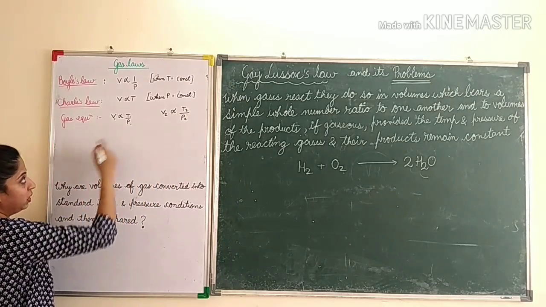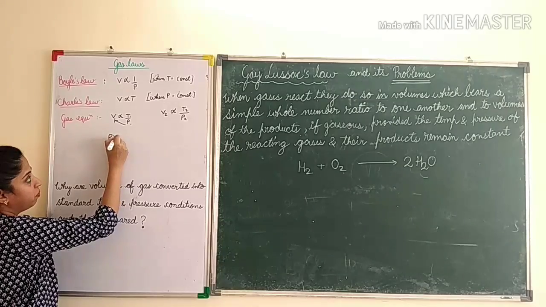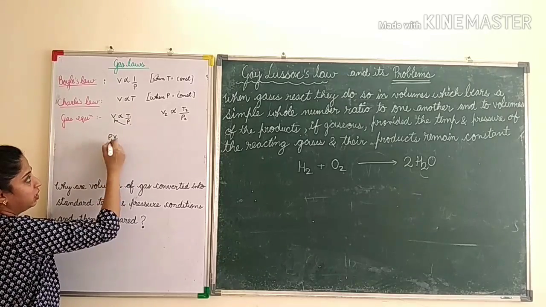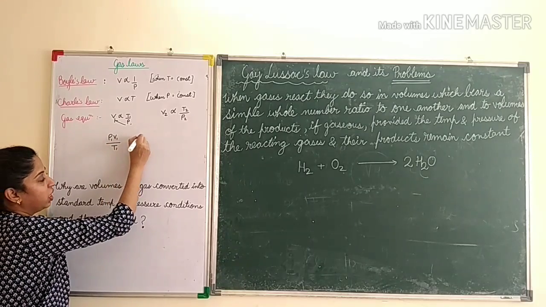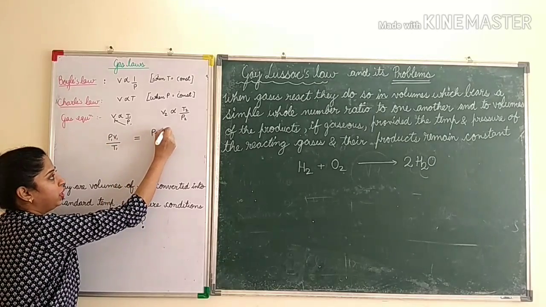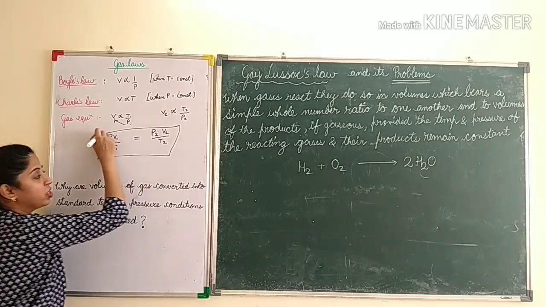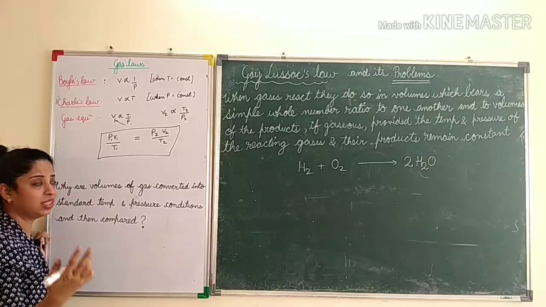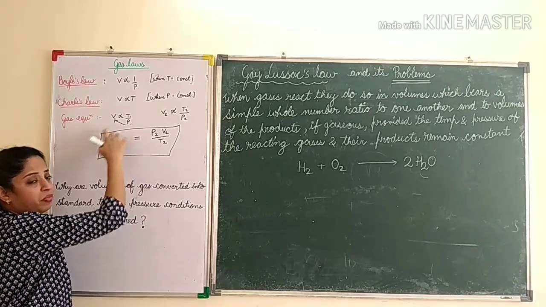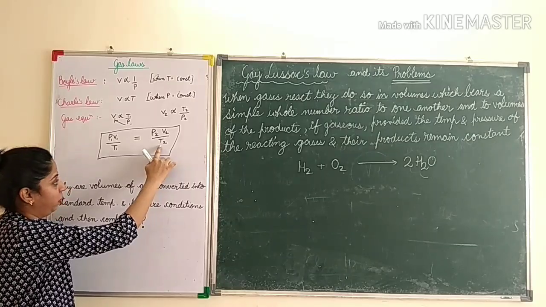So when we combine this, we can take P here, so PV comes like this and this is T. So P1V1 upon T1 is equal to P2V2 upon T2. This is your gas equation whenever you are comparing two gases, or comparing the same gas where any two of the parameters are changing, and we can apply this to find the third parameter.